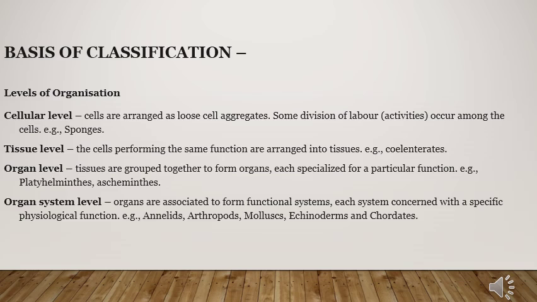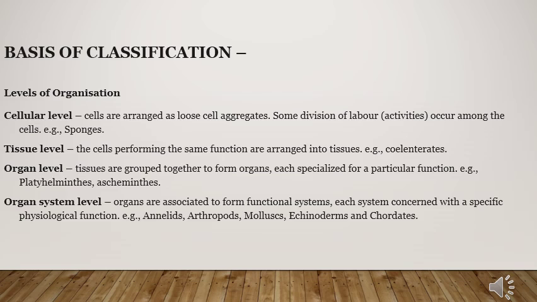For example, if we are talking about human beings, we have different types of organ systems. For example, we have the digestive system, respiratory system, excretory system, and circulatory system. In all these systems, some special organs are combined together to perform a specific task. The digestive system consists of those organs that help in the digestion of food, starting from our mouth and ending at the anus.